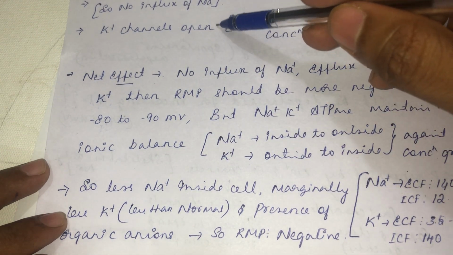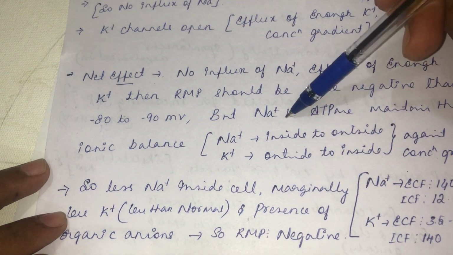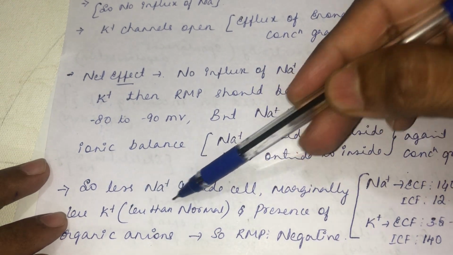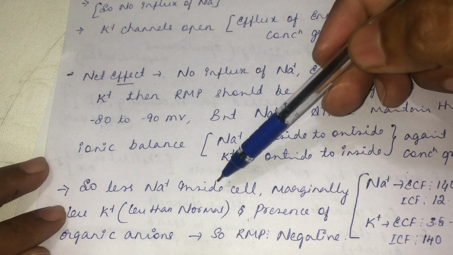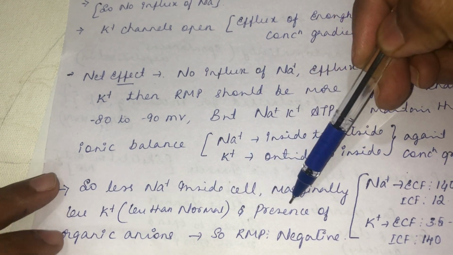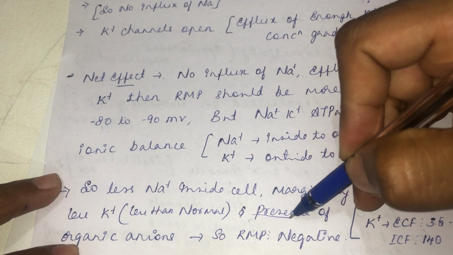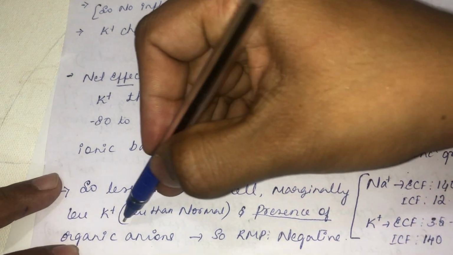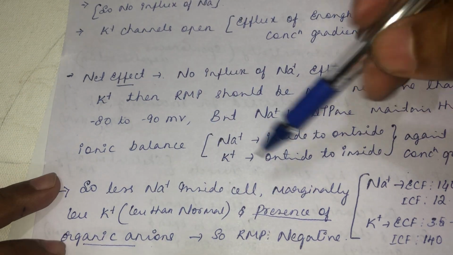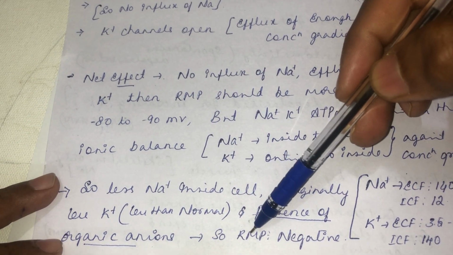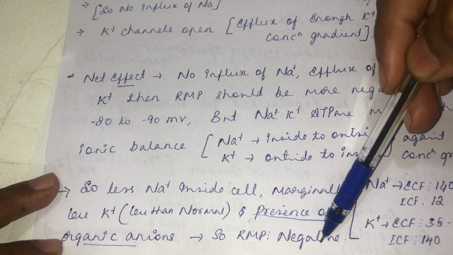So there will be a flux of potassium, and there will be intake of potassium by sodium potassium ATPase. So marginally there will be less potassium, less than the normal concentration of potassium. And along with this, there is a presence of organic anion, and the predominant negative value of resting membrane potential is mainly due to this presence of organic anion. So the resting membrane potential is negative in nature.